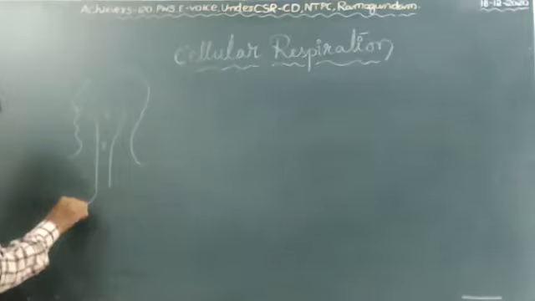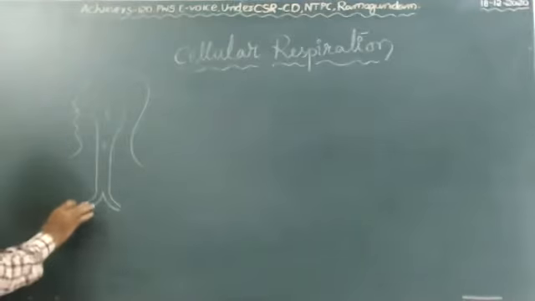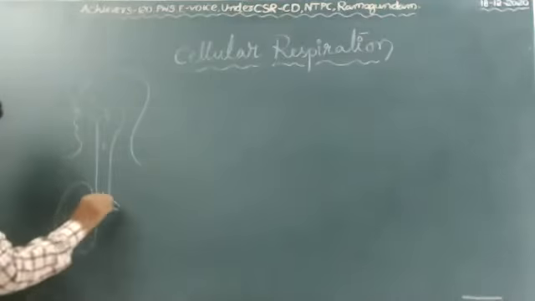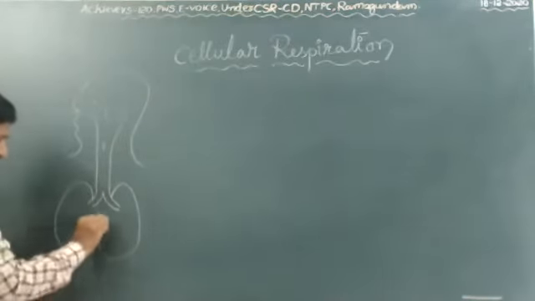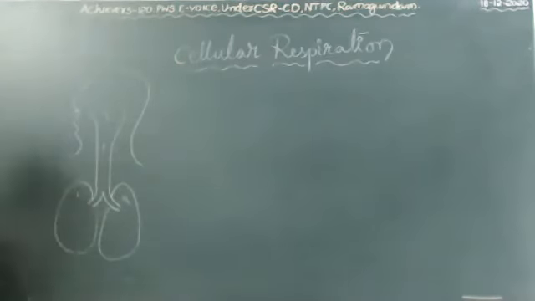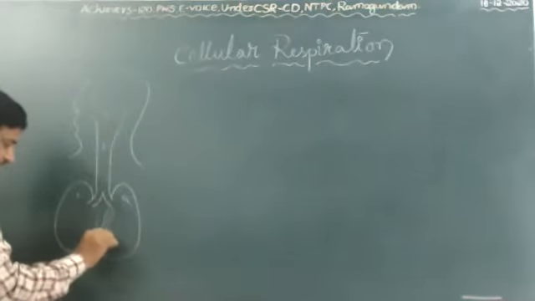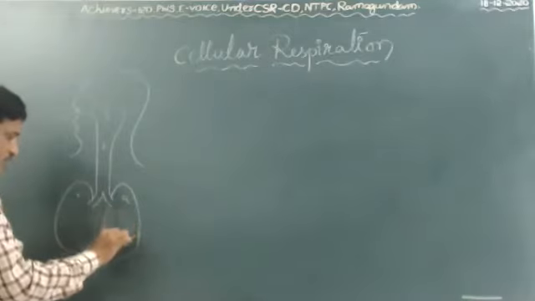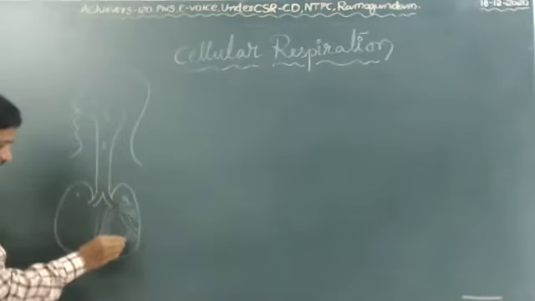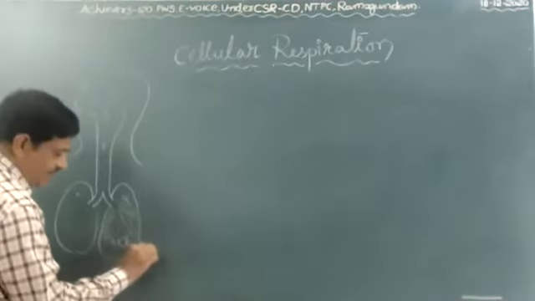The trachea divides into two bronchi. Each bronchus connects to a lung, the right lung and the left lung. Again, these bronchi divide into small tubular structures called bronchioles. Each bronchiole connects to a small sac-like structure called an alveolus.